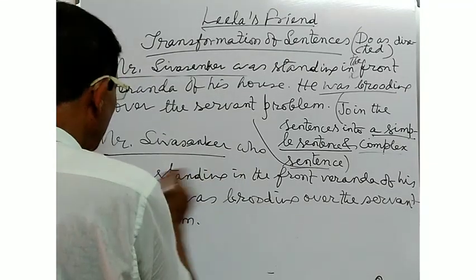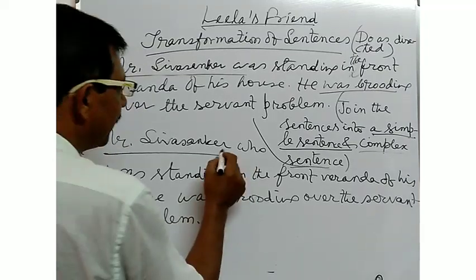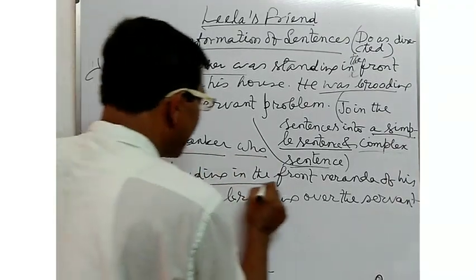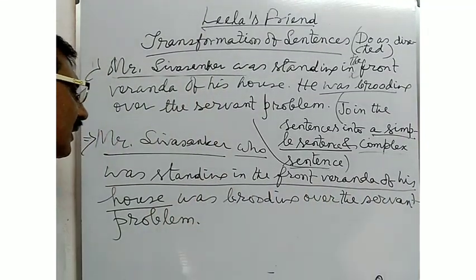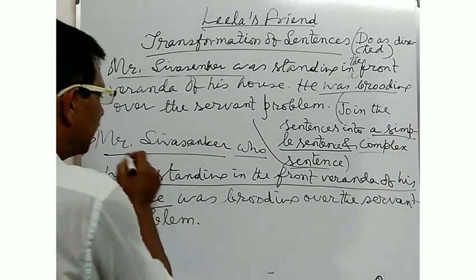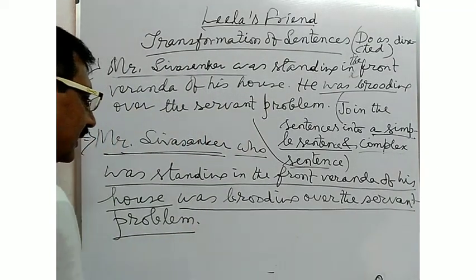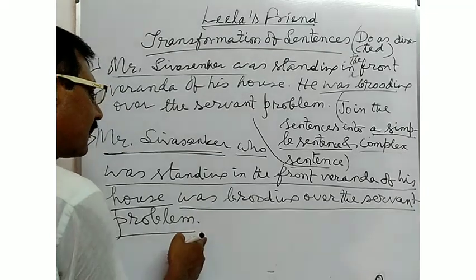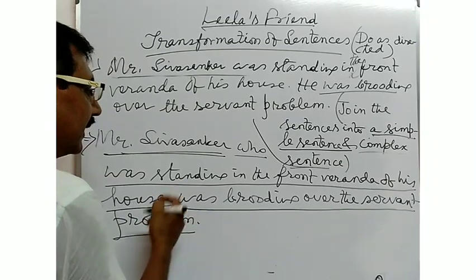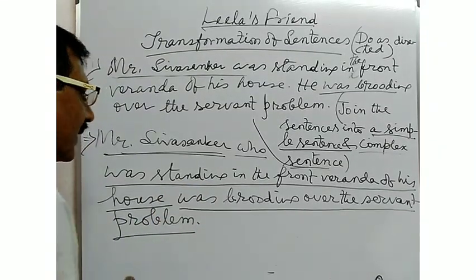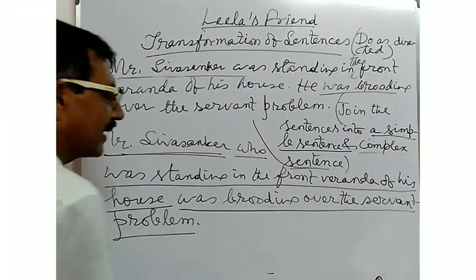Mr. Shivshankar, who was standing in the front veranda of his house, was brooding over the servant problem. Here, who was standing in the front veranda of his house is used as the subordinate adjective clause or relative clause. Mr. Shivshankar was brooding over the servant problem is used as the principal clause. One principal clause with one subordinate clause is used in this sentence, so this is a complex sentence.